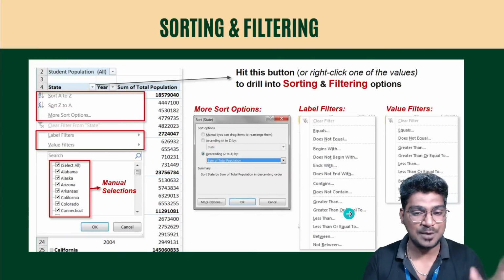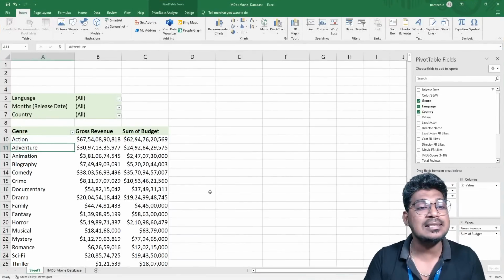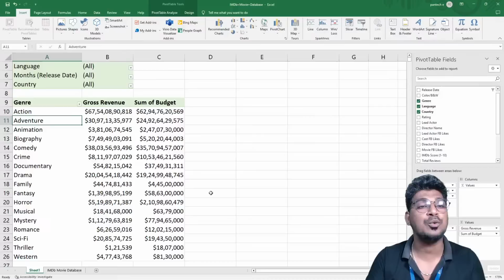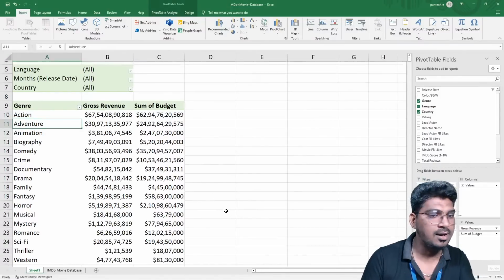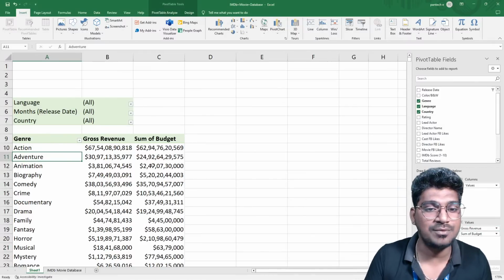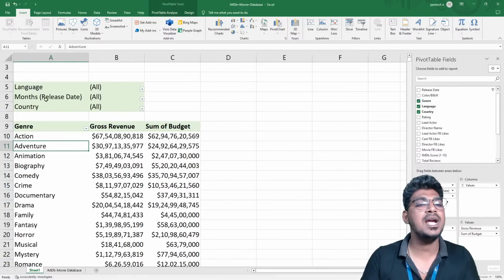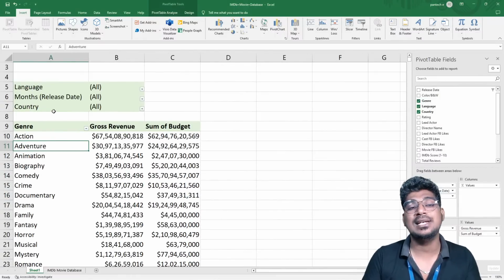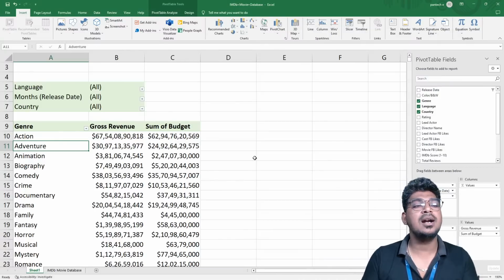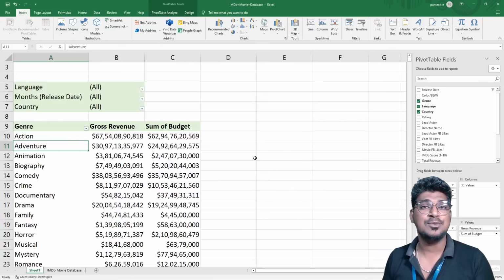So without delay, I'm going to open the pivot table which we worked on before. We already know how to create this pivot table. The rows are genre, the values are gross revenue and sum of budget, and the filters are language, months, and also country. So here I'm going to show the demo for sorting and also filtering. How to do that is the most interesting thing.